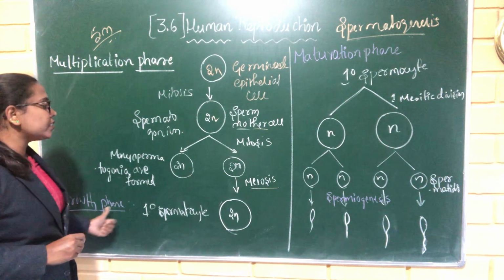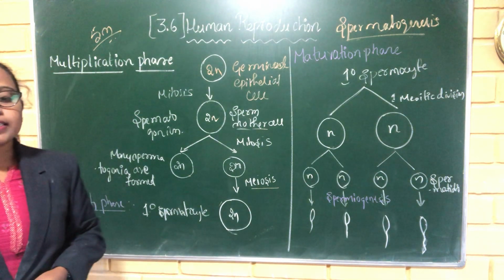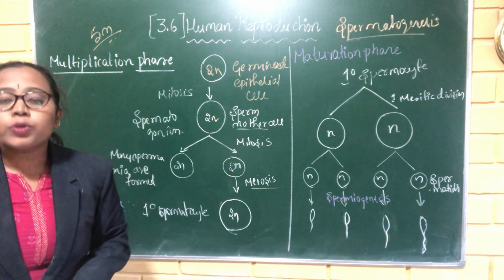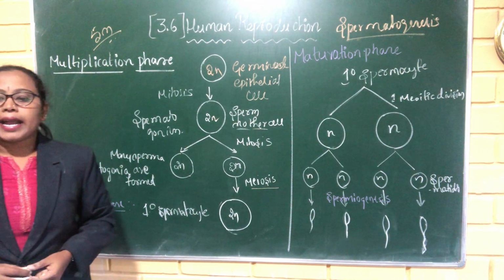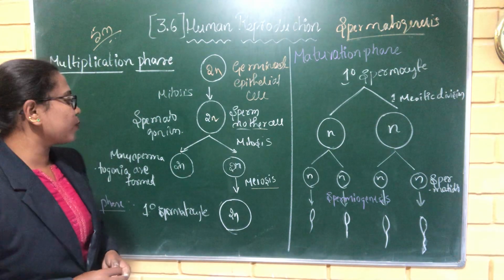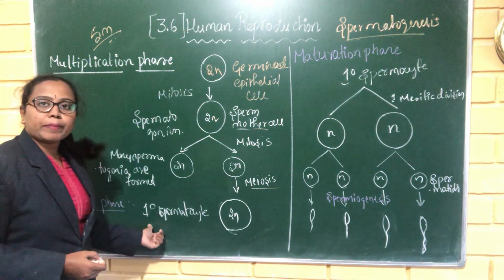Here in the growth phase, this spermatogonium increases in size due to the accumulation of nutritive material in the cytoplasm, and they are ready to undergo meiosis, and finally they develop into a primary spermatocyte.